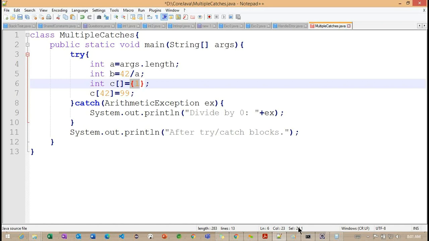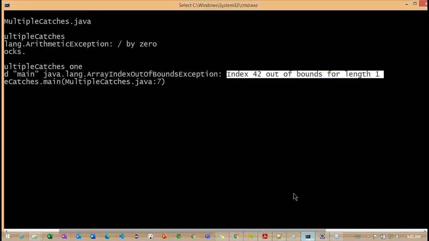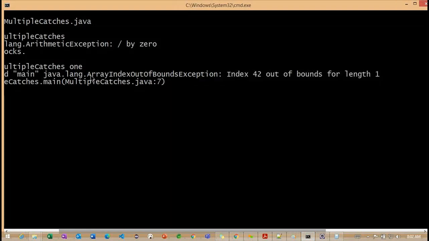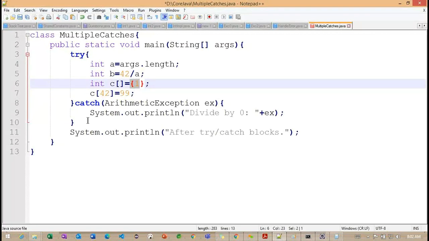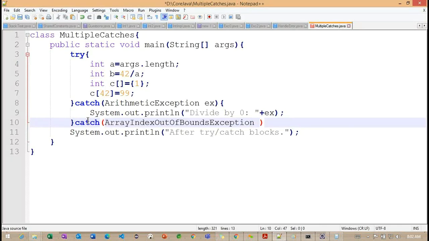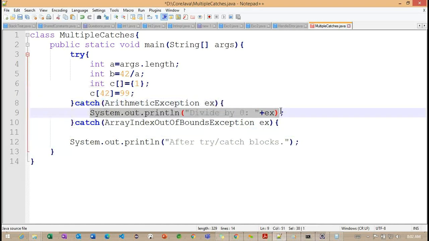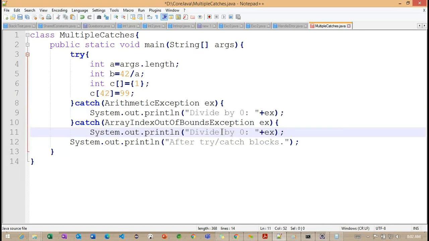So when we get this different exception, what can we do? Here we need to handle this particular exception. Getting the point? So how am I trying to handle it?